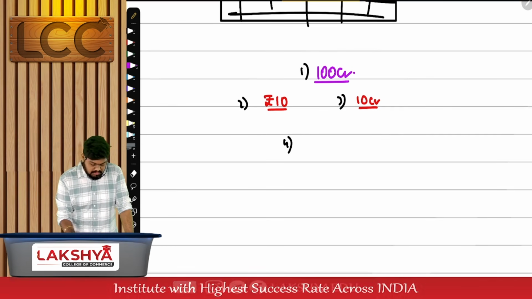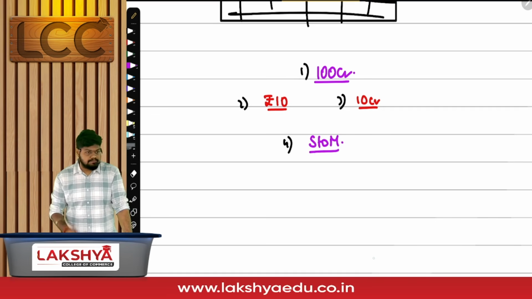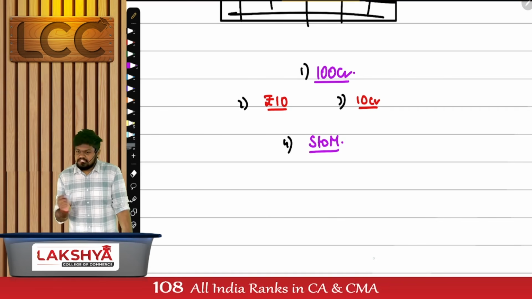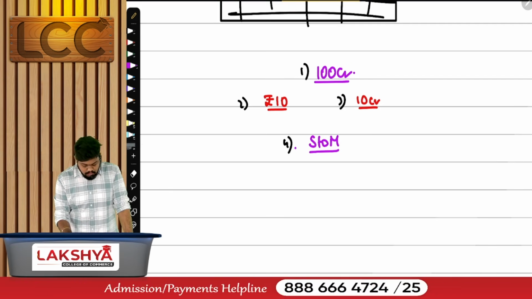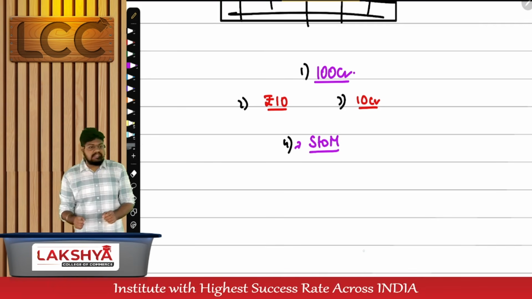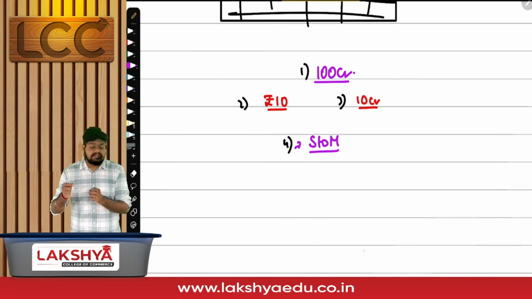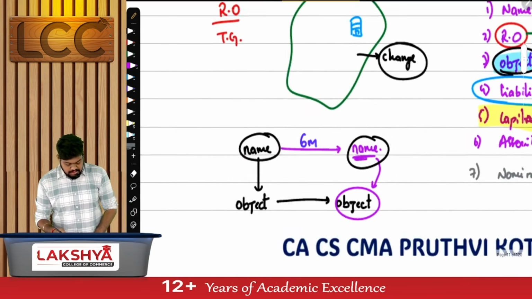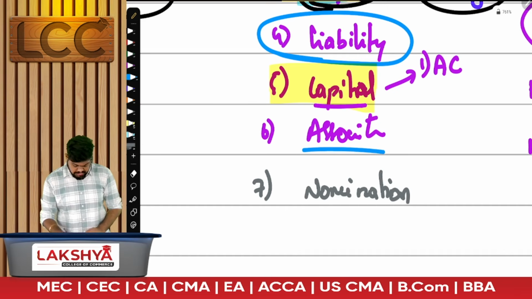Fourth point, to become a shareholder, the subscriber should agree to purchase how many? Even 1 is fine. Should it be only 1, or at least 1? In the fourth point we mention the number of securities to be subscribed by the subscribers to the memorandum, which shall be at least 1. So a total of 4 points are mentioned in the capital clause.